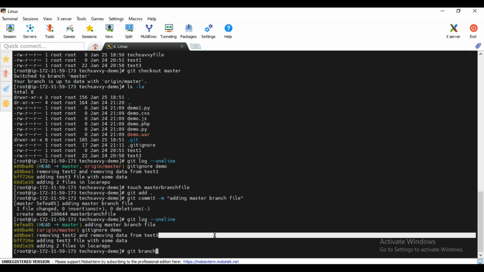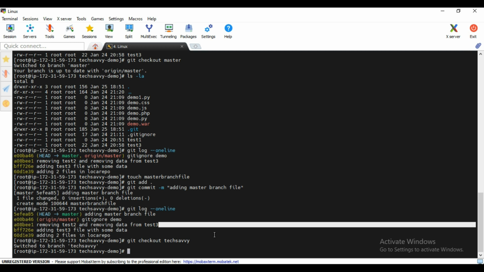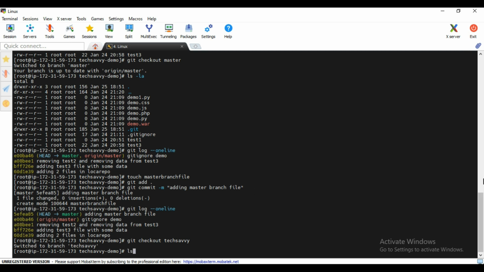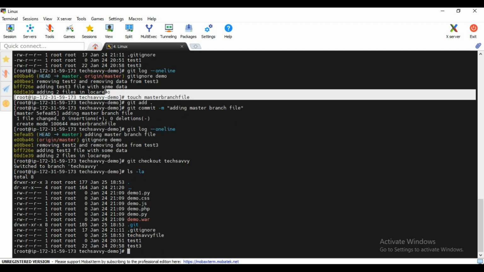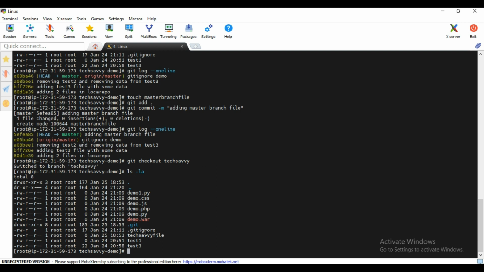to TechSavvy. Now let me do ls -la, and I have this file. Right now it does not have the master branch file. So it is not the case that because I added one file in the master branch, and the TechSavvy branch was created from the master, whatever changes are done in the master branch will automatically move to the TechSavvy branch.